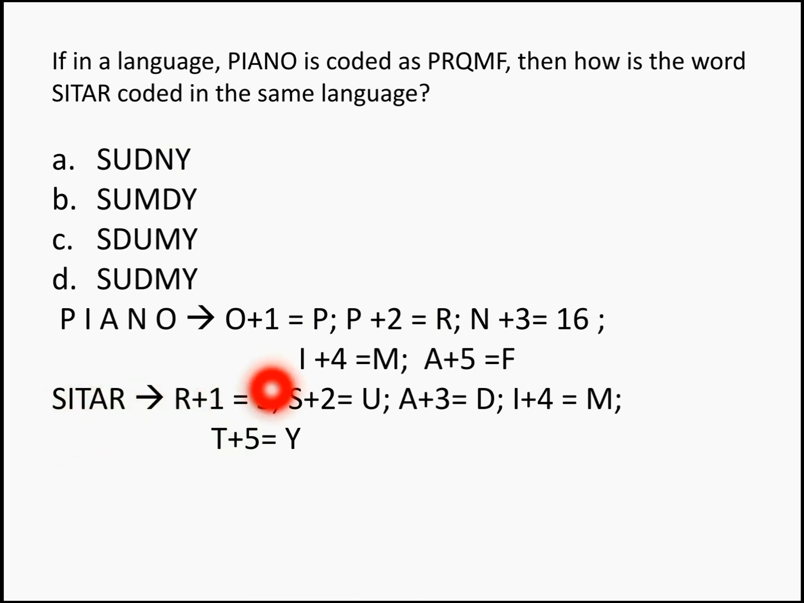Next letter to R is S. S is the first letter. 2 letters after S is U. A, 3 letters after that is D. I, 4 letters after that is M. And T, 5 letters after that is Y. Right? So sitar is coded as SUDMY, which is in your option D. That becomes your answer.